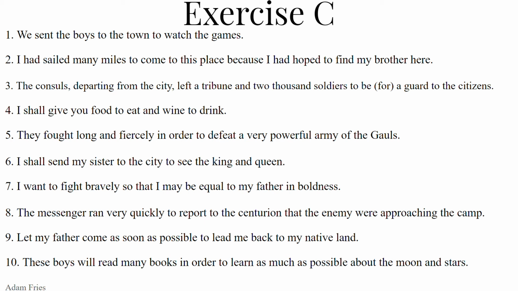Remember, it's a third conjugation, so legent. The present would be legunt with a unt, legent with an ent. Hi pueri legent. Many books, accusative direct object, multus, a, um, and liber, libri masculine, multos libros. Second declension. So hi pueri multos libros legent. Now, why would they want to do a silly thing like that? Well, in order to learn as much as possible about the moon and the stars, so that